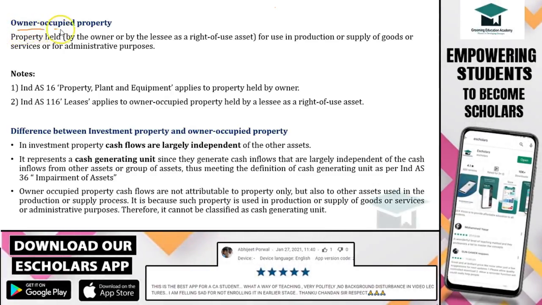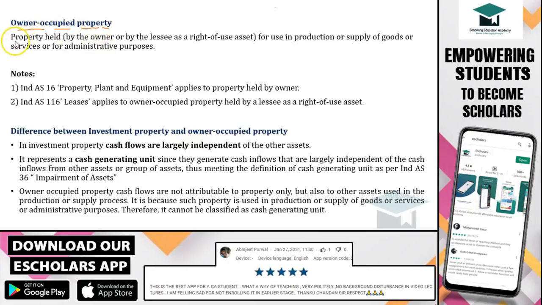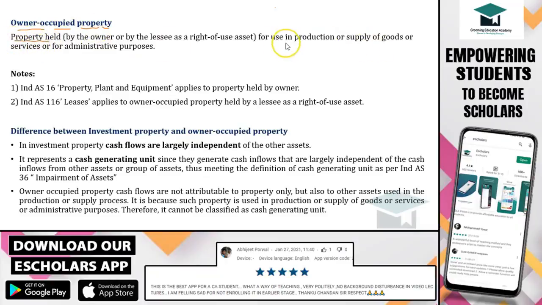Now coming to the term owner occupied property. See, any property which is held by the entity for the purpose of use in production or supply of goods or services or for administrative purposes will be classified as owner occupied property. In very simple words, if you have to write that this property is not an investment property, this property is property, plant and equipment, then instead of using these words, you will use the word owner occupied property.